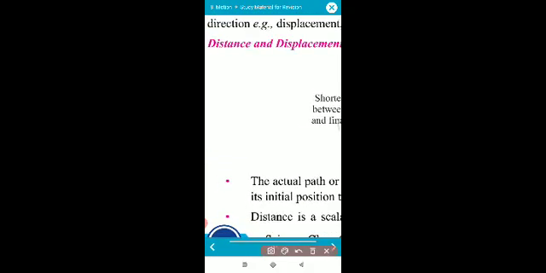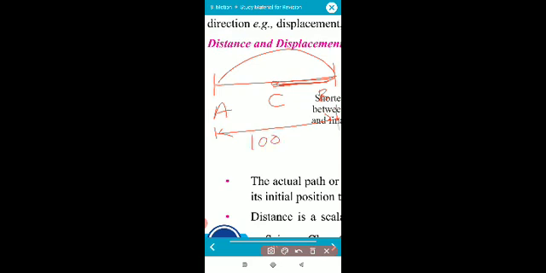See, suppose you had to go from point A to point B, and return to somewhere in the middle, point C. A person went from point A to point B and returned to point C. Understood? Now the total distance from point A to point B is 100 kilometer, and the distance between C and B is 30 kilometer. Try to understand.